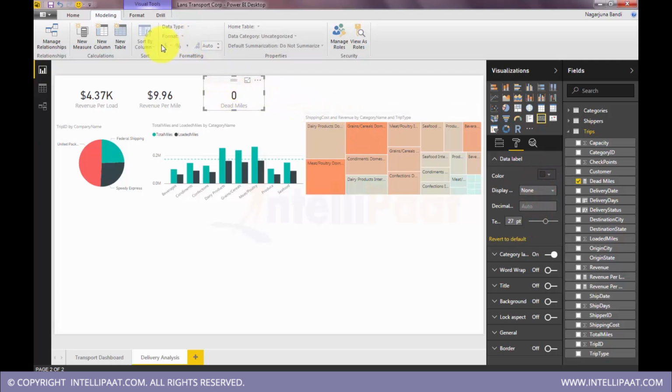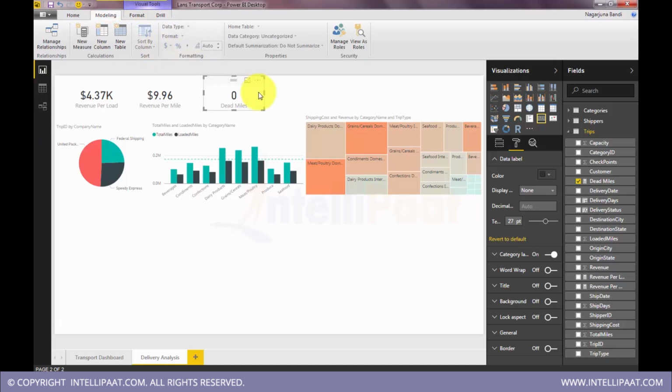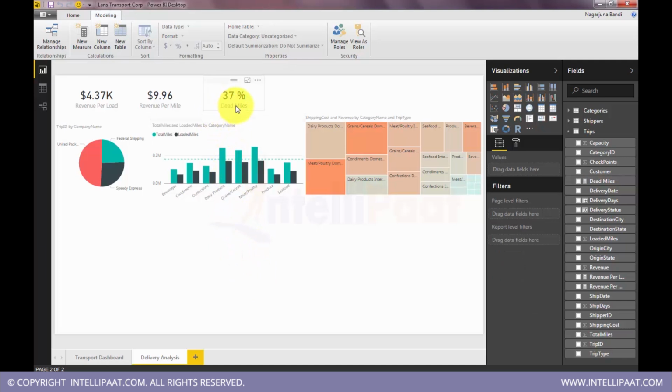Okay, and now this is not in a percentage. So we'll go change the model, select the column dead miles, and change it to percentage. Okay, so that's 37%. So on overall loaded miles, 37% is the dead miles percentage. Little high, it should be always 10 or 15%.